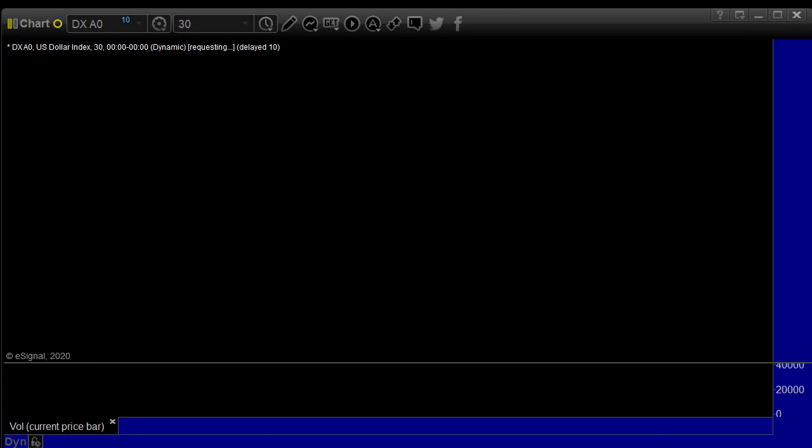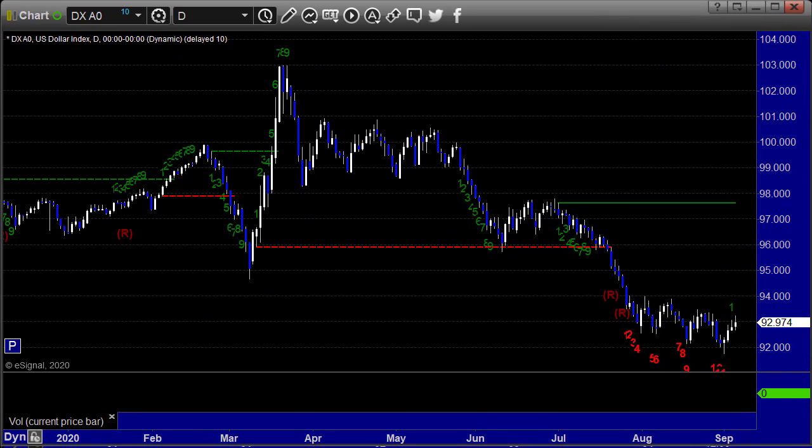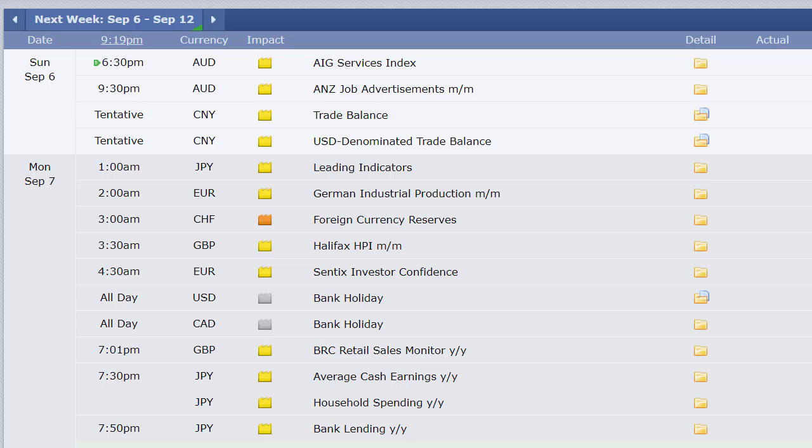All right, so in terms of economic data for the week, let's see what we have. Going into next week, AIG Services Index out of Australia. Now keep in mind, U.S. and Canada are on bank holiday Monday, so we don't have to trade. There'll be no calls Sunday night. Trade balance out of China Sunday, which doesn't matter. Japan's leading indicators, German industrial production, Swiss foreign currency reserves, the UK's Halifax HPI number, Sentix investor confidence out of Europe, US and Canada's bank holiday, like I said. So there's no data for Labor Day here in the US, nothing going on there.